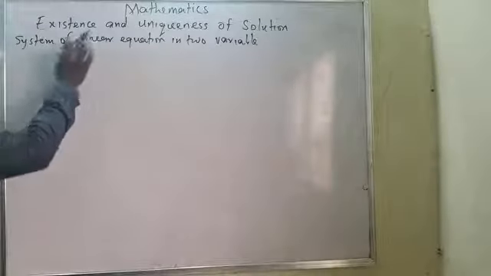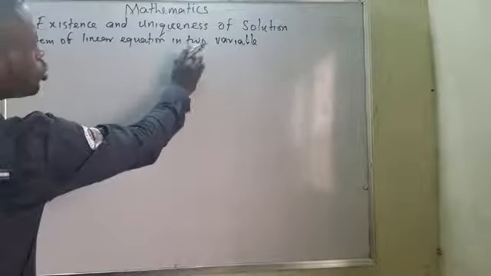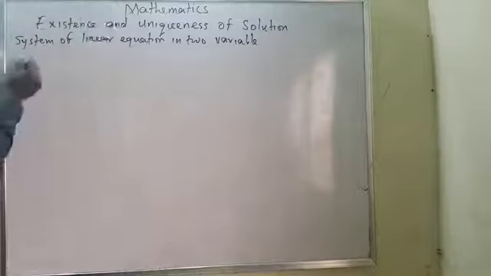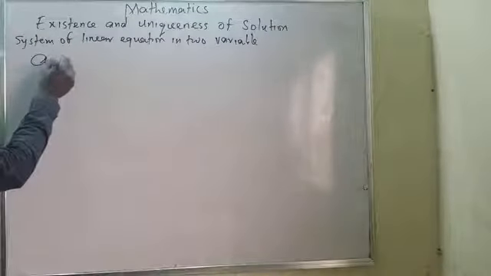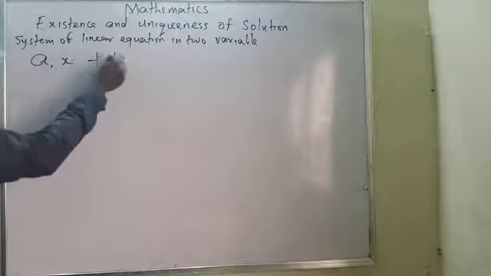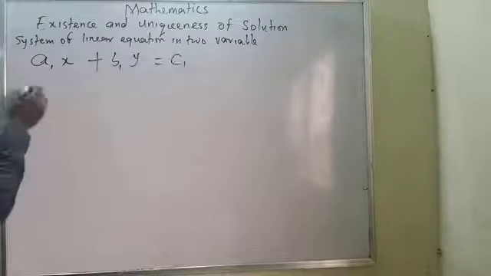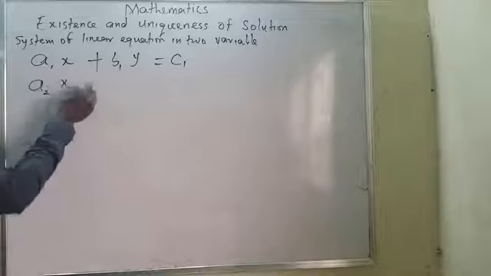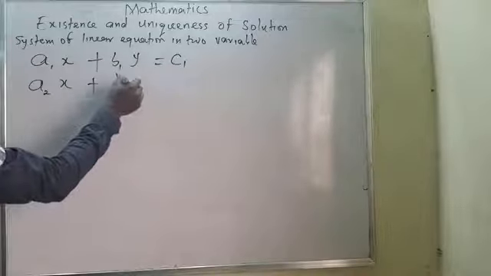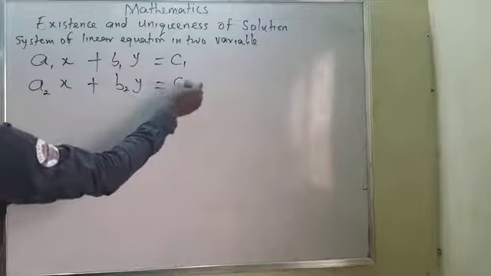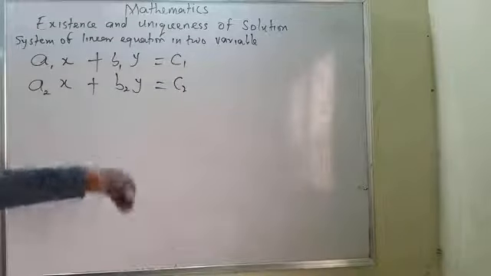Now, since I mentioned linear equation in two variables, this is a two variable system. I can have this as a1 x plus b1 y equals c1. I can also call this one a2 x plus b2 y equals c2. Now, can you see equation 1, equation 2?